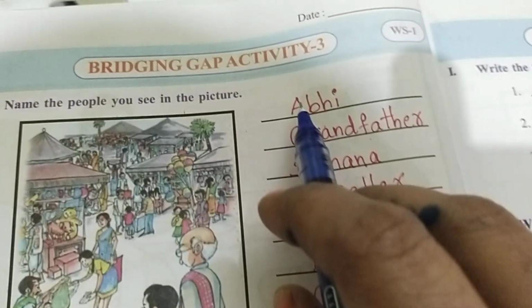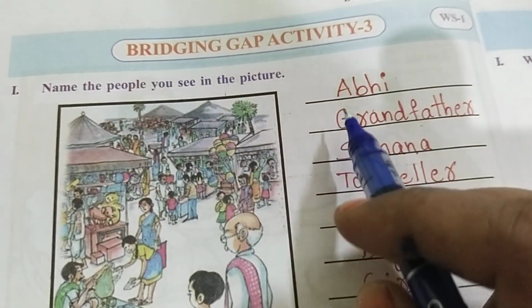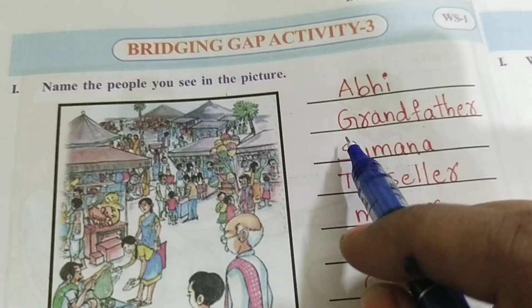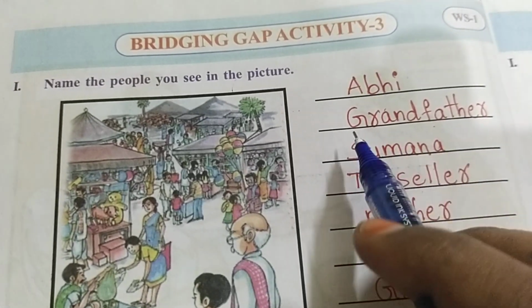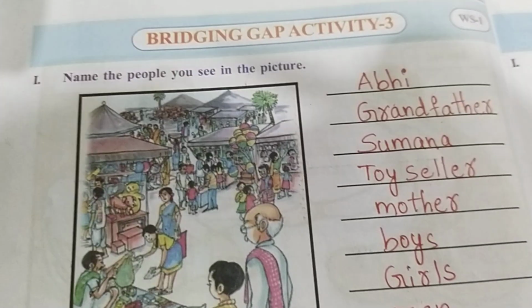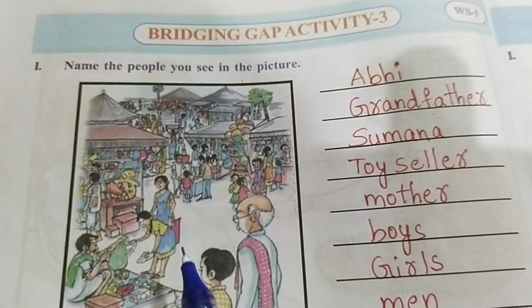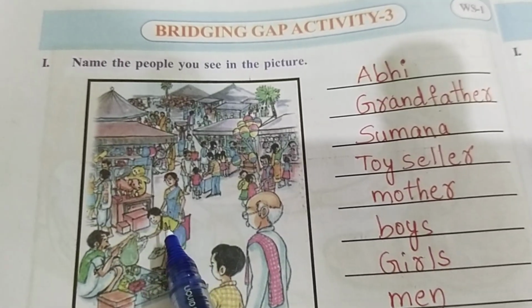First of all, I write here Abhi. Second one, grandfather. Next, who is she? She is Sumana.